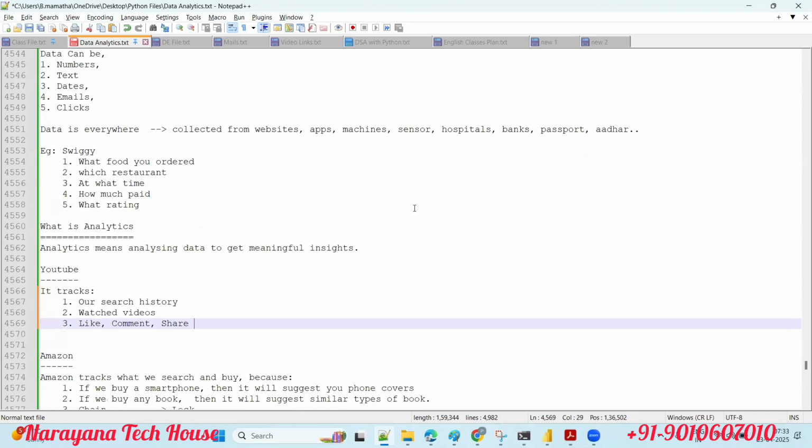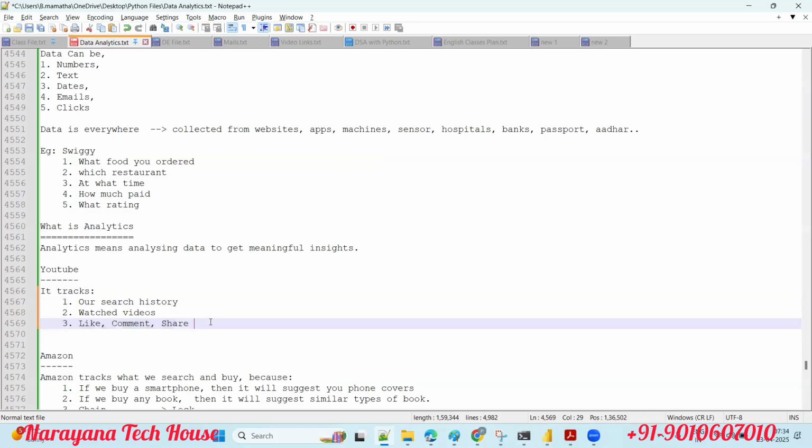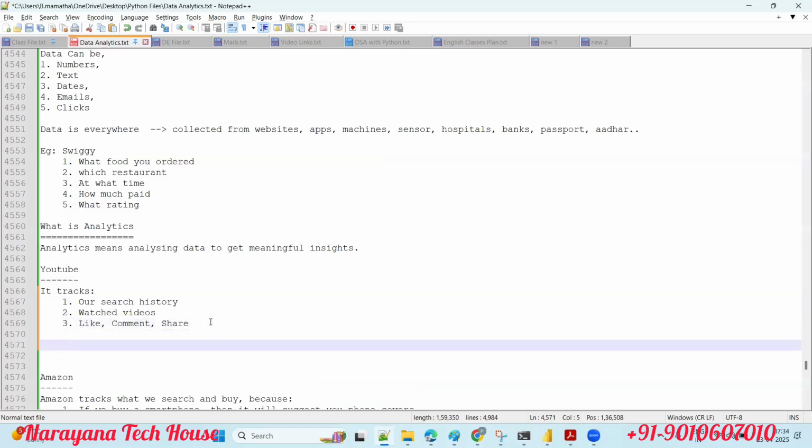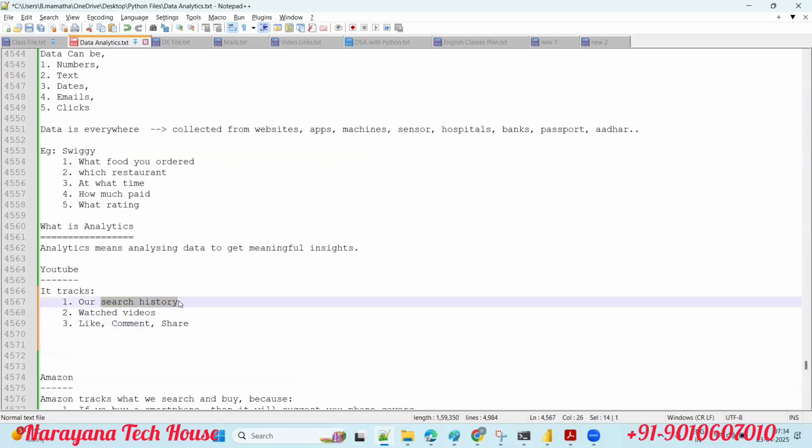So based on this tracking, what is this called? Customer behavior, guys. This is what you call customer behavior. Every business will track customer behavior, customer interest. So why the tracking here? Because tomorrow, if you open the website, they directly show you whatever you watched already, or what you were searching previously, so that it's very easy for your customer to watch directly, guys.